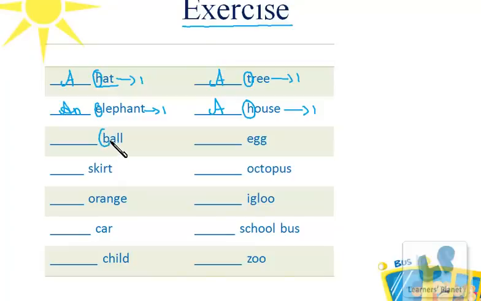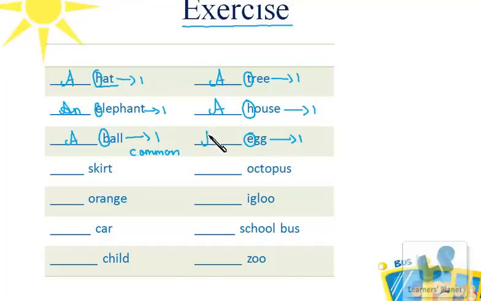The next one is ball. Ball over here begins with the consonant sound of B. Again it is singular and is a common noun. So we will have a over here. So a ball. The other one is egg. Now egg over here begins with a vowel sound of A and it's singular in number and is also common.